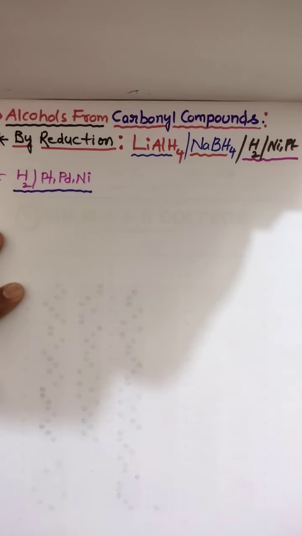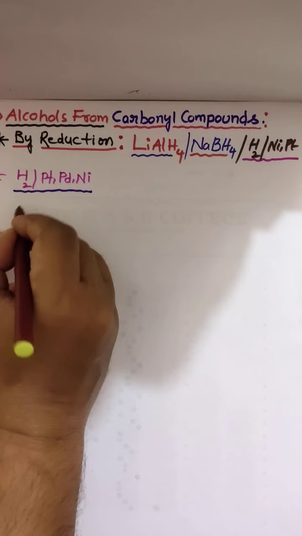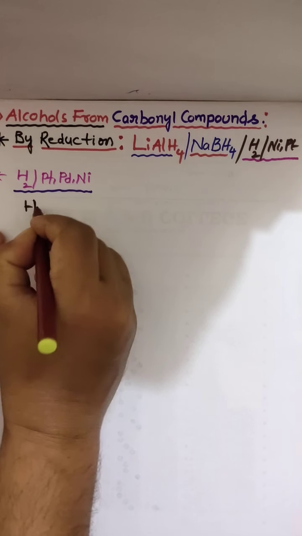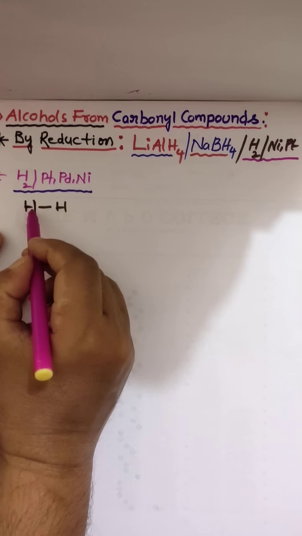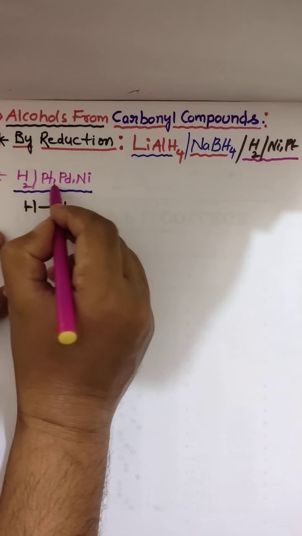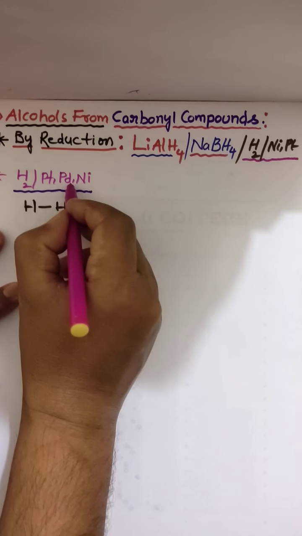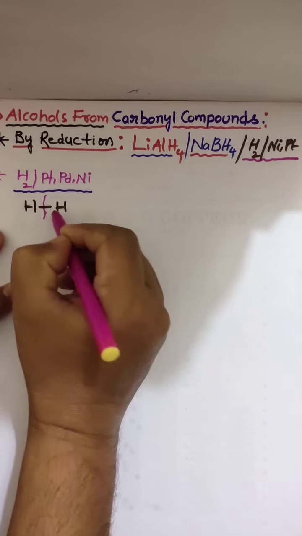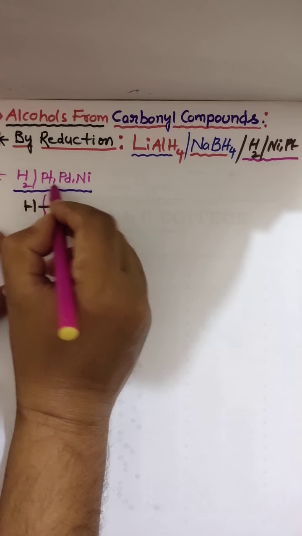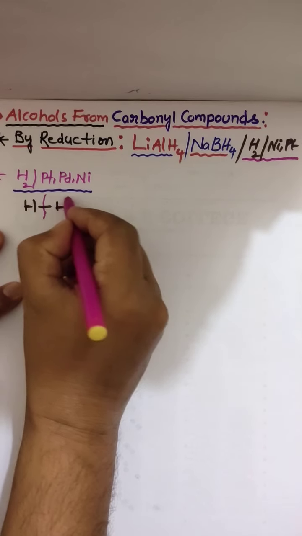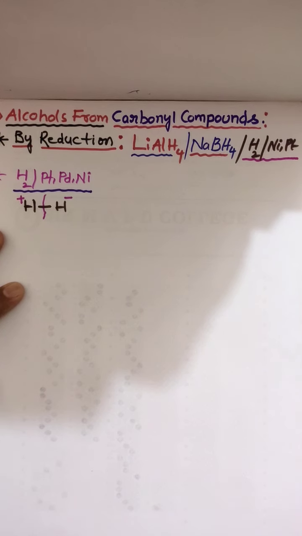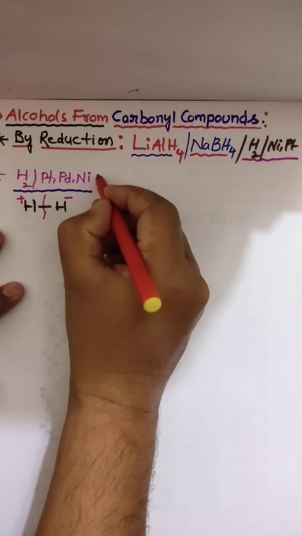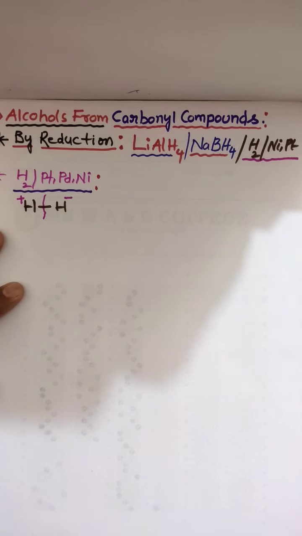These are reducing agents. For this hydrogen, the duty of the platinum, palladium or nickel is to help in breaking the bonds, one becoming minus and one plus, and then helping in the bonding. You know very well, the catalyst does not participate in the reaction; it just helps the bonding.